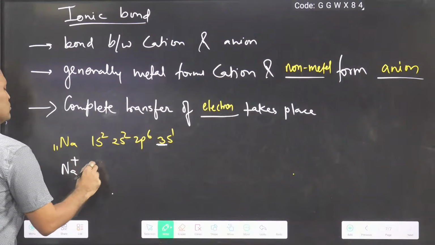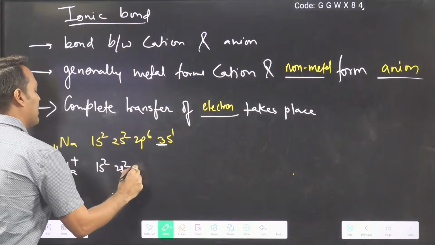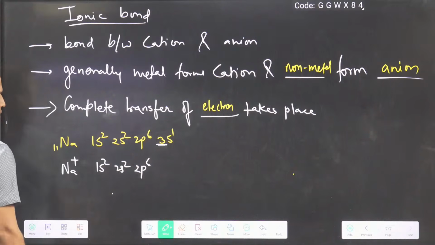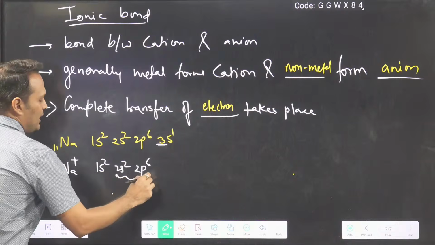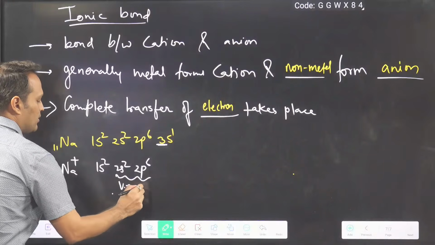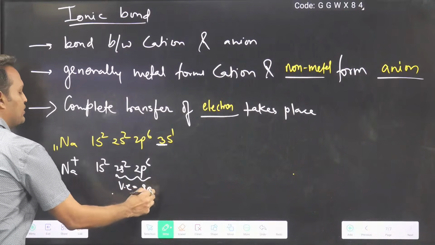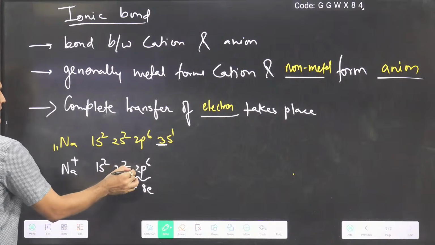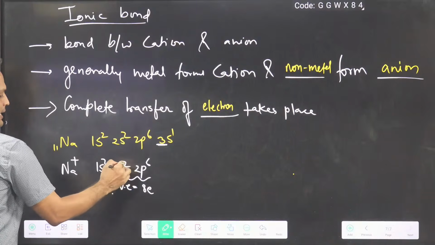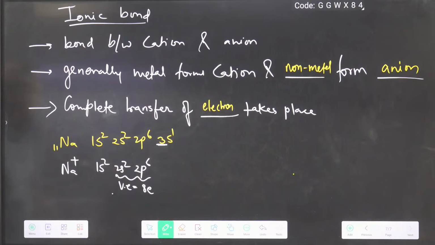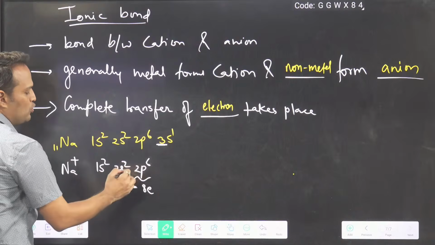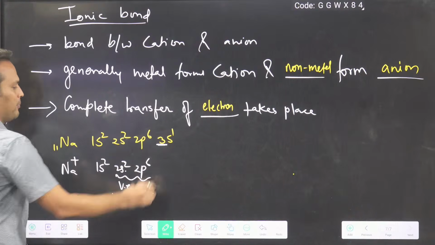When I lose 1 electron, I will become cation. Now what is the valence shell? Now the valence shell has changed. Valence shell is the second orbit. And how many valence electrons do you have? 2 plus 6, 8. Octet completed.